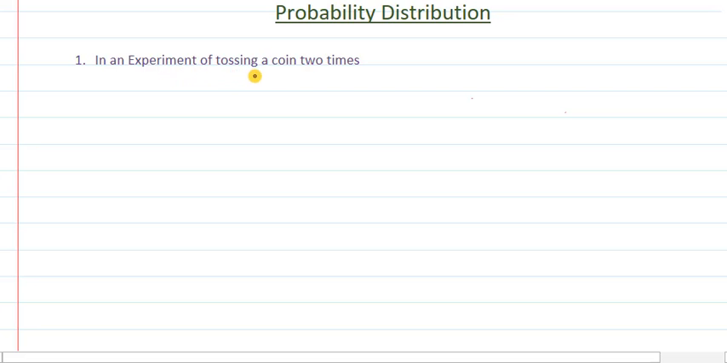In the experiment of tossing a coin 2 times, as I told you, if we take the case of number of heads, and let me name this as x, meaning the random variable is defined as number of heads, then we have the values of x as 0, 1, 2. Now we will calculate probabilities for all these three cases, and this calculation of probabilities for these three cases will be the probability distribution for this problem.